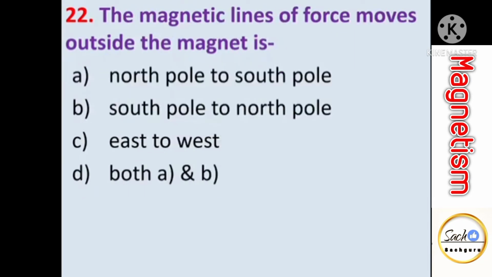The magnetic lines of force moves outside the magnet. So outside the magnet, externally, the magnetic lines of force moves from north pole to south pole. The magnetic lines of force moves inside the magnet. Externally, we have seen that magnetic lines of force moves from north pole to south pole, but inside the magnet, it moves from south pole to north pole. And that's why magnetic lines of force forms a closed continuous loop.